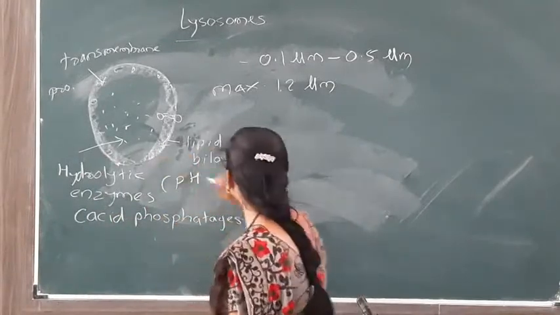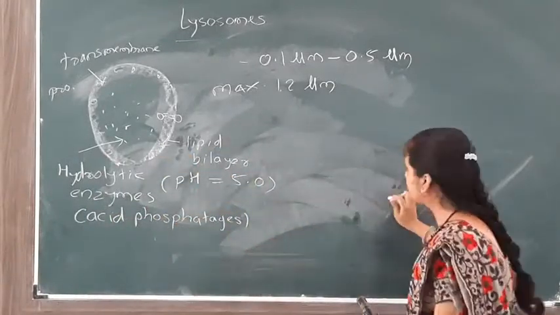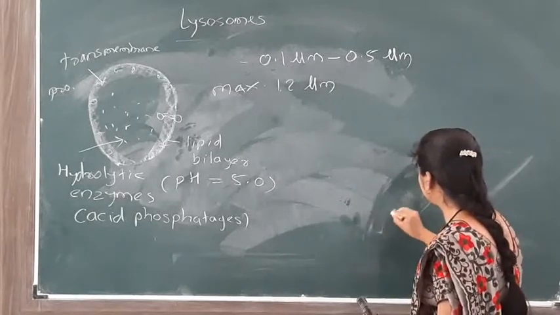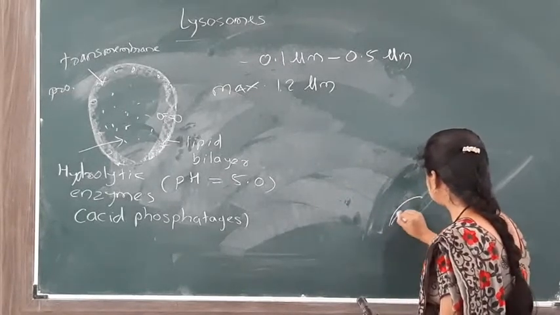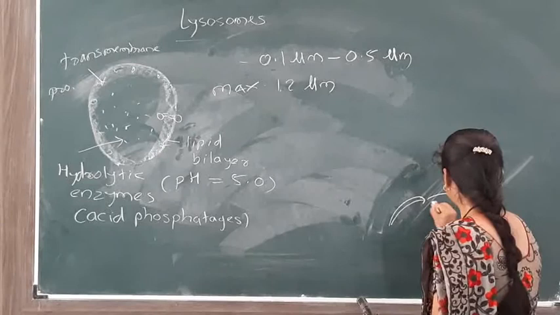How are these lysosomes formed? We know in eukaryotic cells there is a nucleus.